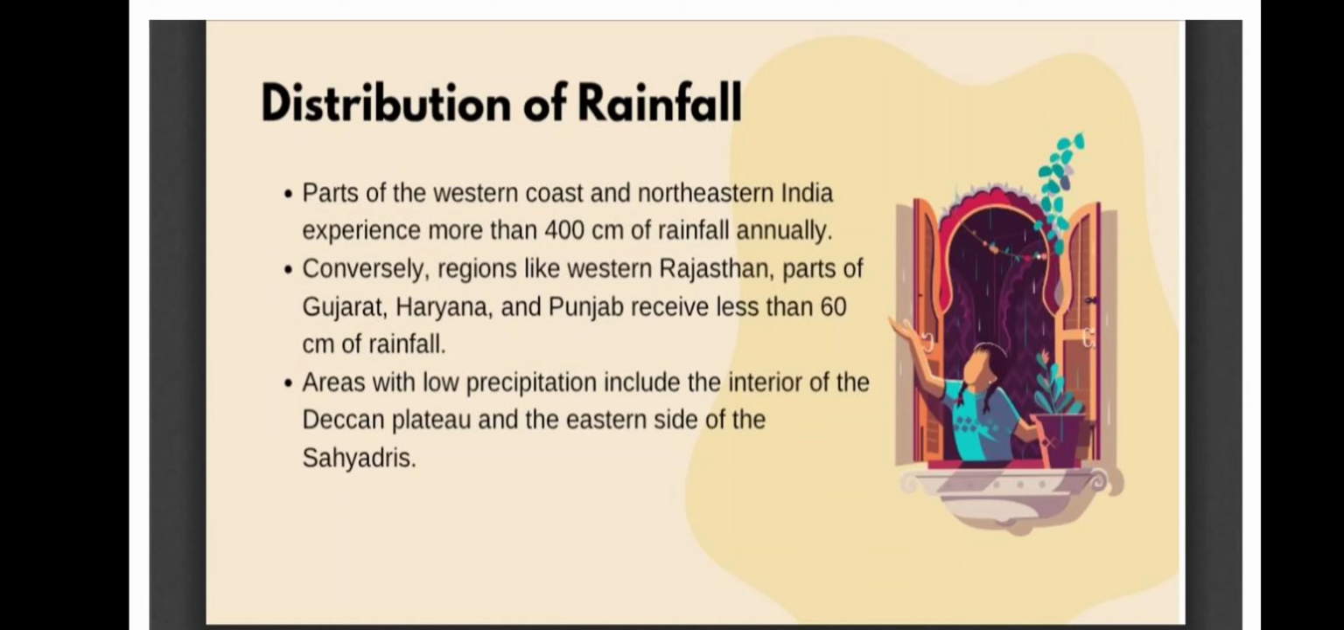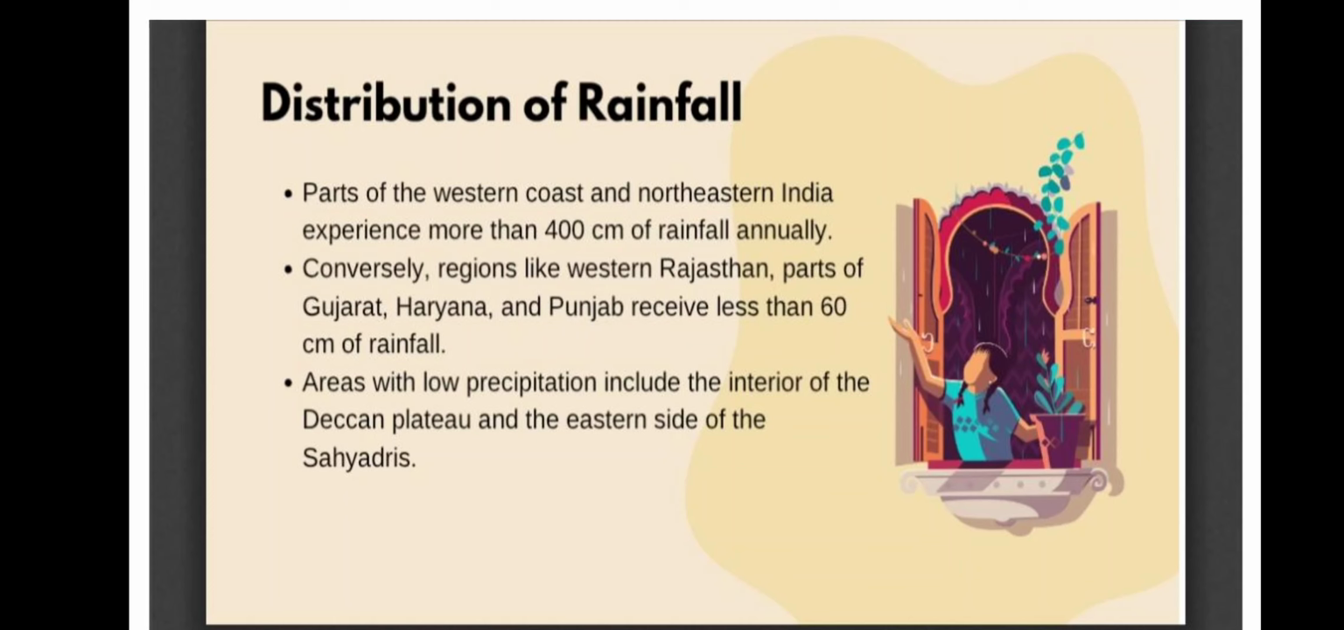I told you already that in the northeastern region, which is like your states of Manipur, Nagaland, Mizoram, these places, and Sikkim, Gangtok, then your Meghalaya, these places will get more rainfall, and the western Ghat area will also get more rainfall. In India, most of the rainfall you will find in these areas.